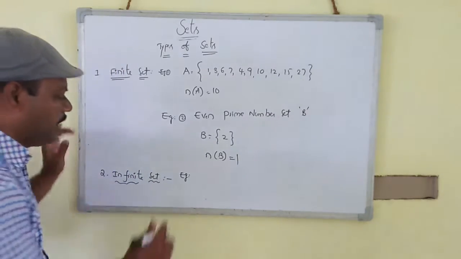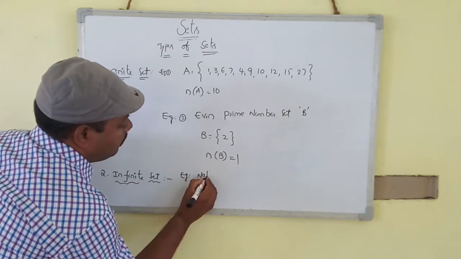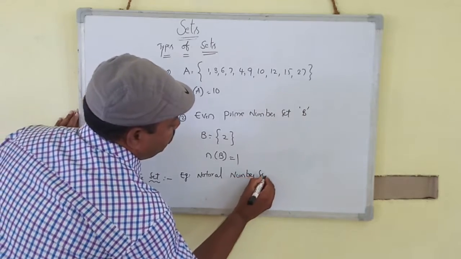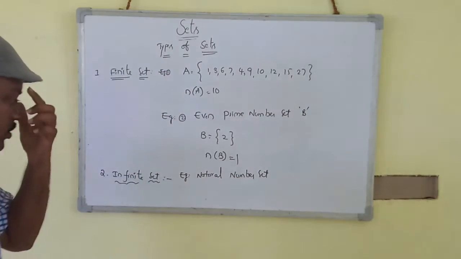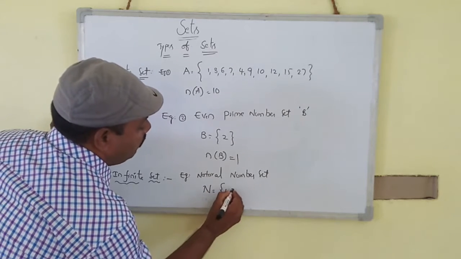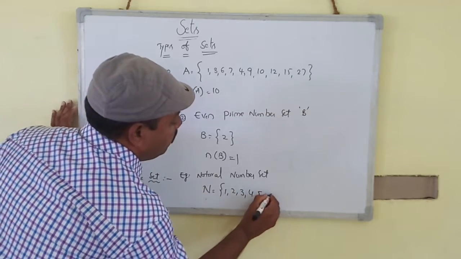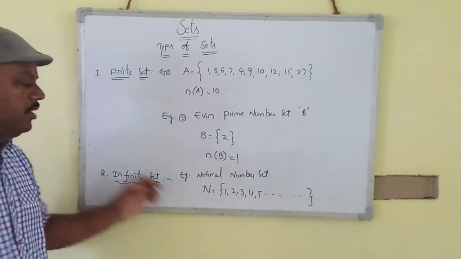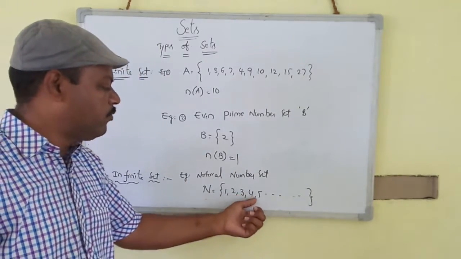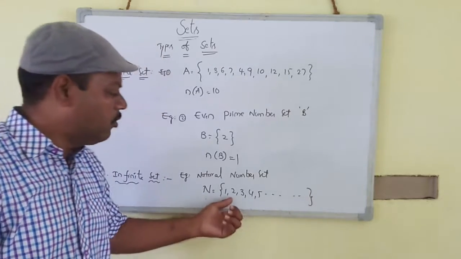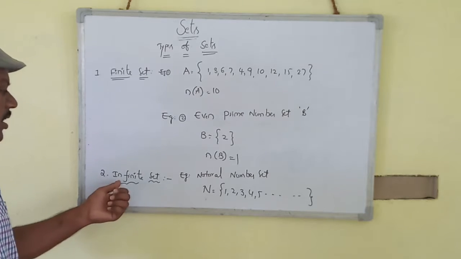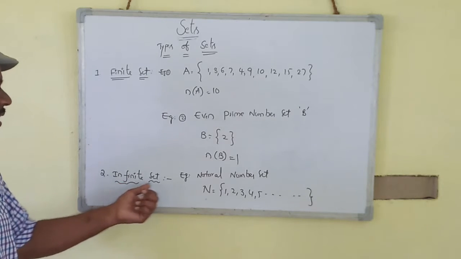Suppose one example: the natural number set. Natural numbers are denoted by capital N. N is equal to the set of 1, 2, 3, 4, 5 and so on. The natural number set is an infinite set because it has an uncountable number of elements. That is an infinite set.